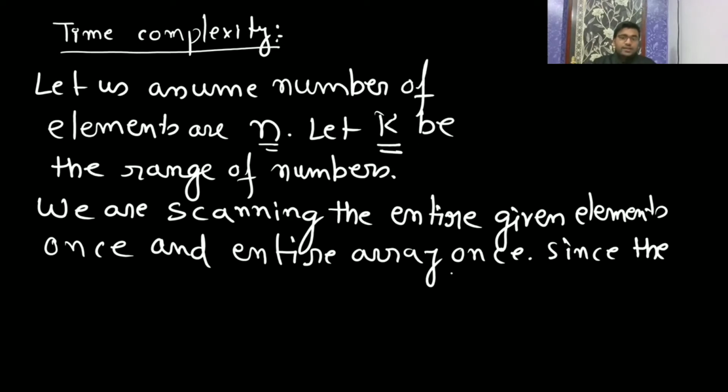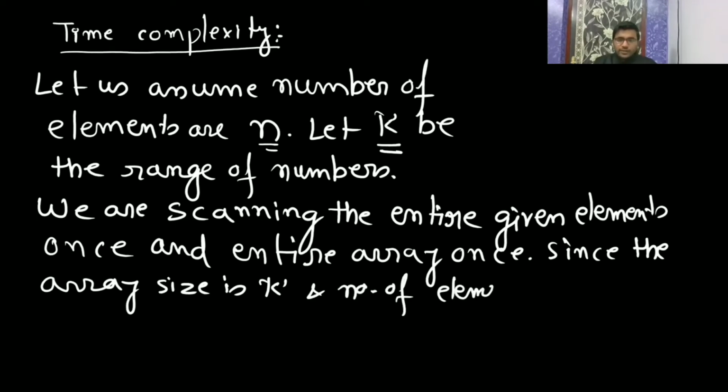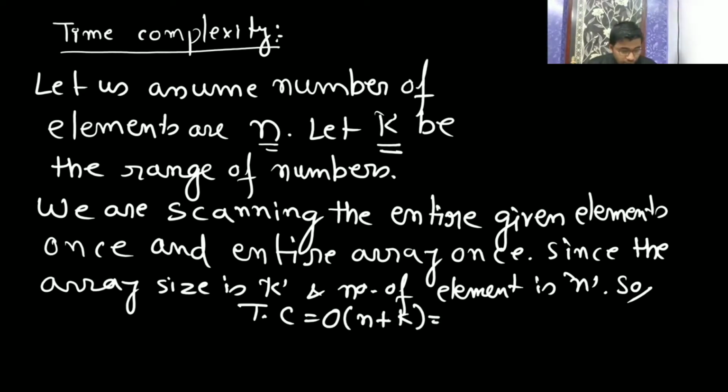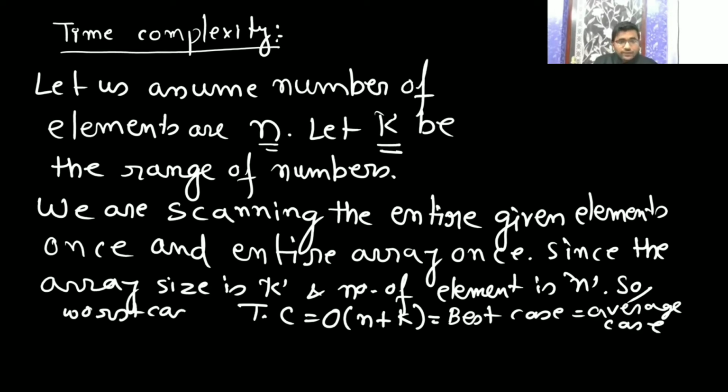Since the array size is k, and the number of elements is n, the time complexity is going to be big O of n plus k, and that holds for the best case, average case, as well as the worst case. In all the cases, it will always have the same time complexity.